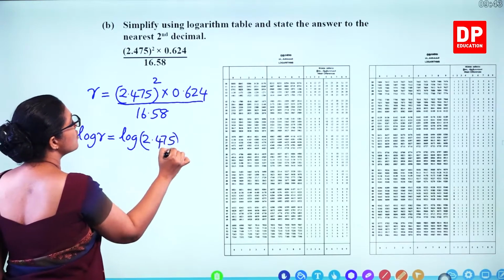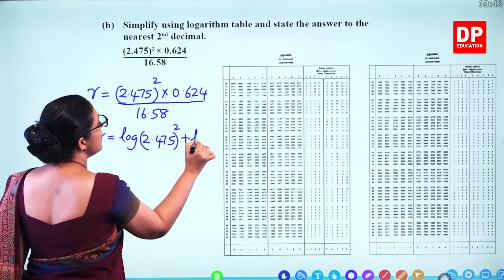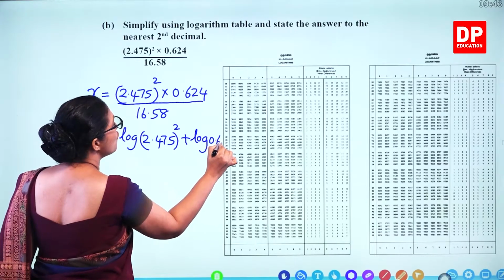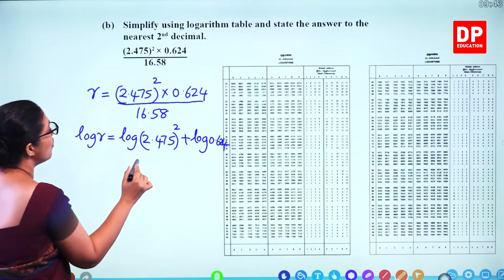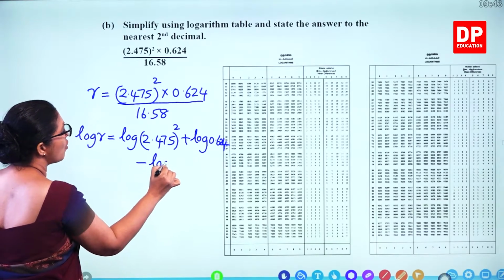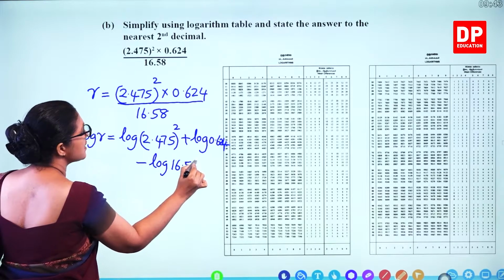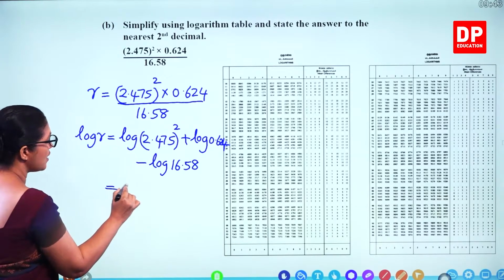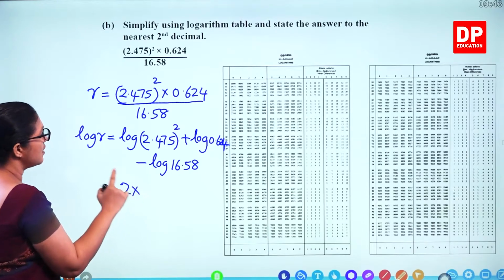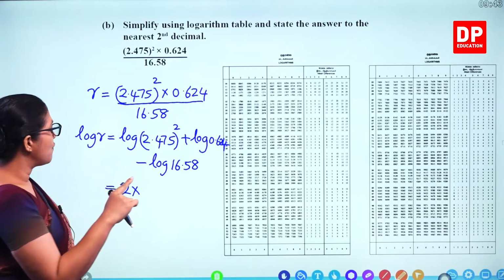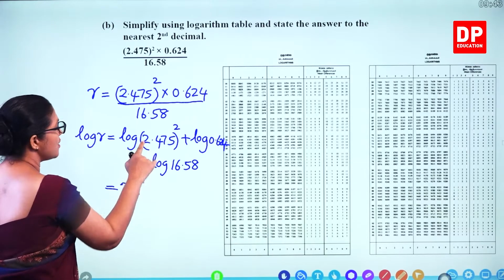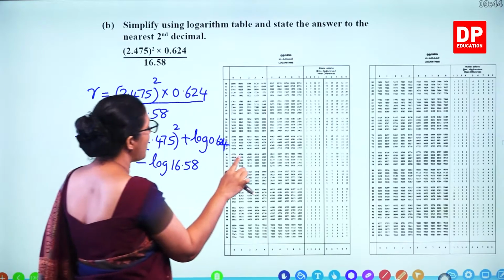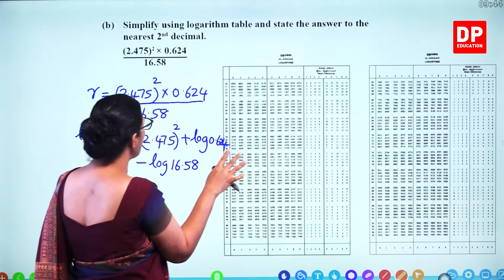So I'll first write squared plus log of 0.624 minus log of 16.58. Now, this one I can take it out and write 2 times log of 2.475. So this is standard notation, 0.2475. You have to refer the log tables.